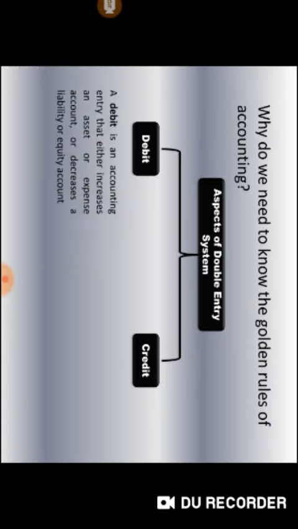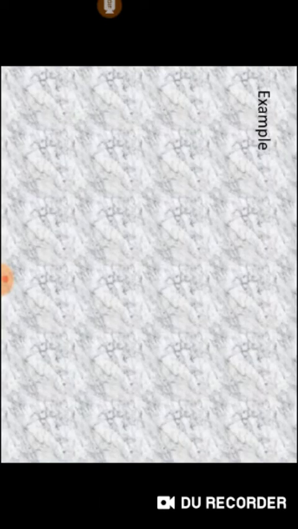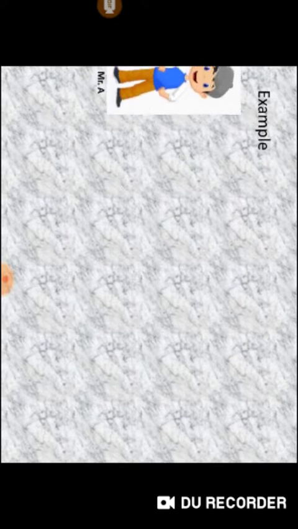A debit is an accounting entry that either increases an asset or expense account or decreases a liability or equity account. A credit is an accounting entry that either increases a liability or equity account or decreases an asset or expense account.